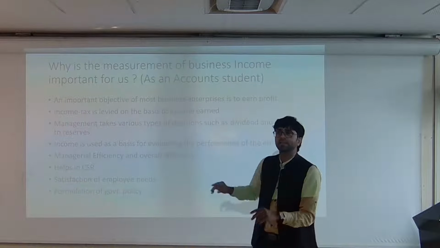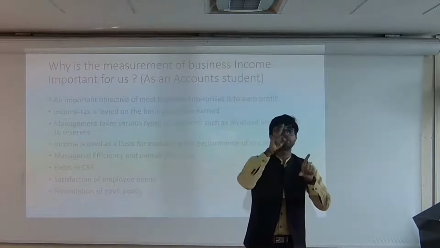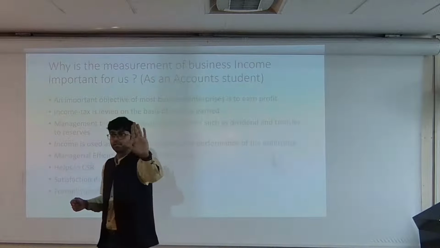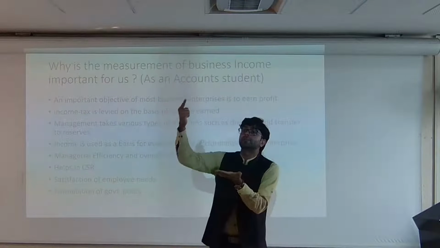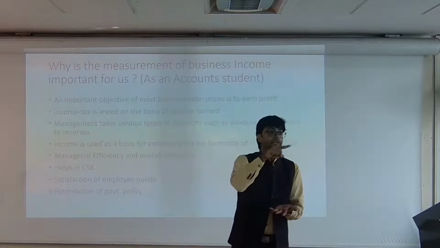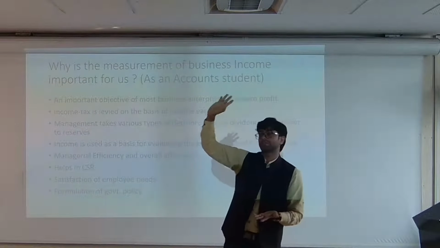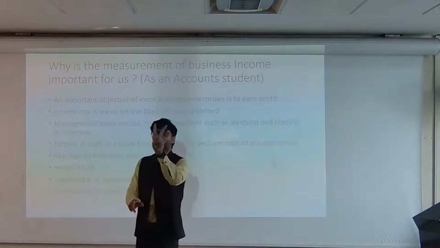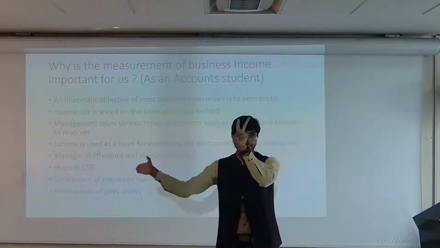If your income is positive, at that point of time you have to decide how much profit you will distribute among the shareholders. That's your dividend. And for the remaining, you have to decide that you need to reinvest some in your business. That we call retained earnings. Did you get my point? Yes. Last benches, please. A very simple point. This is the kind of dilemma you have to face as top management, and you have to take the decision.